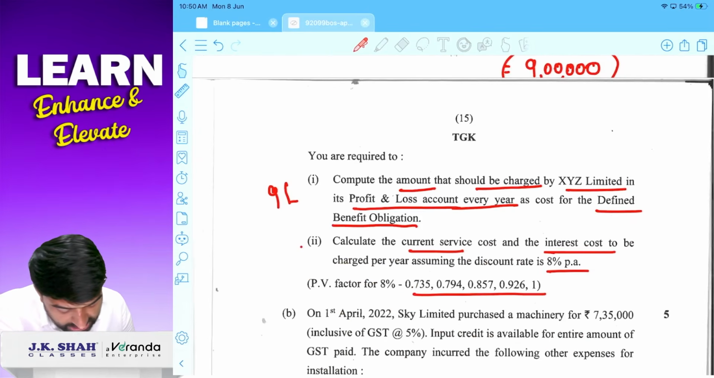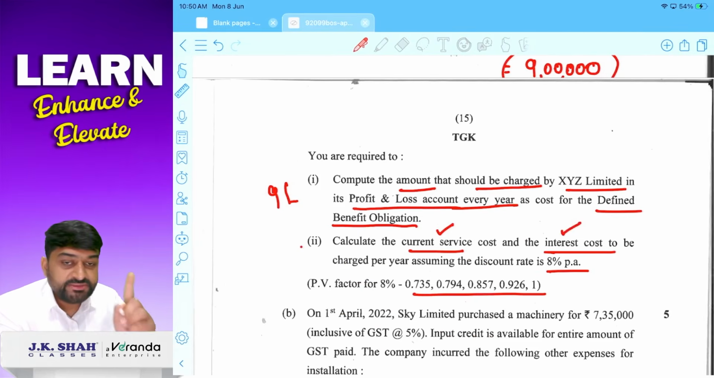And second क्या पूछा है? Prepare, calculate current service cost and interest cost. Current service cost के लिए we have to prepare a table. Correct? It is an institute question. Prepare a table. Interest cost के लिए भी table बनाना पड़ेगा.